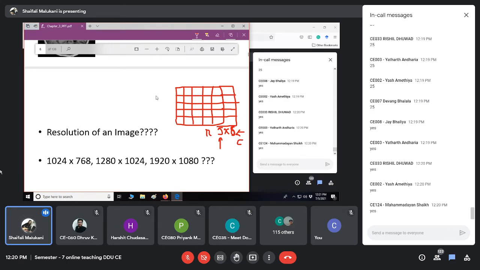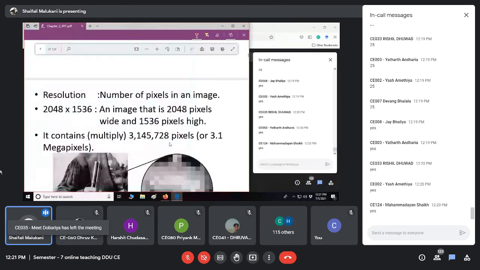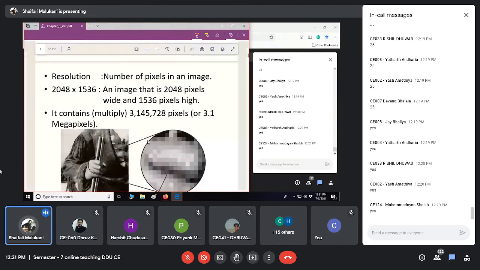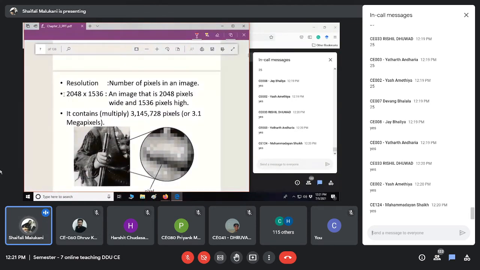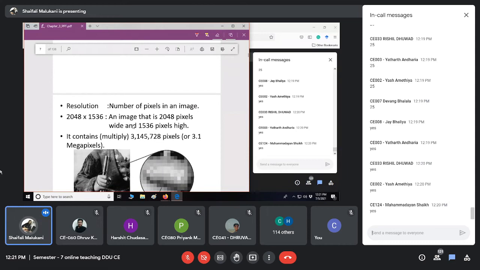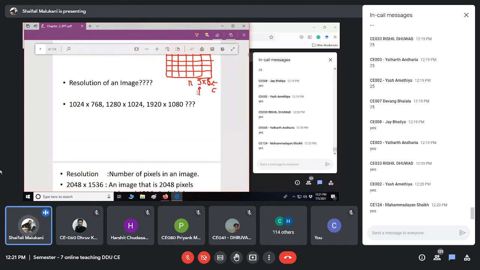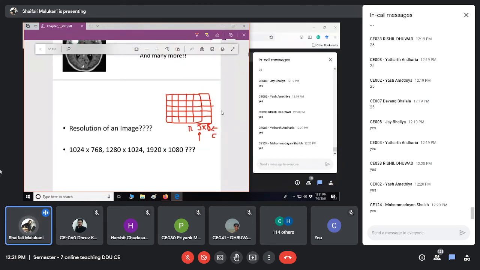Resolution is the number of pixels in an image. Generally, the first number represents the width and the second number represents the height, right? But when you represent it in your computer, the first number will represent the rows, because you will see it as a matrix.